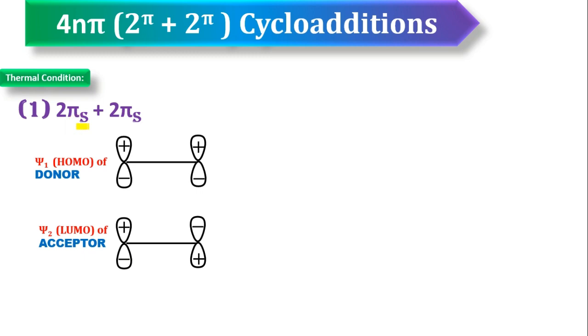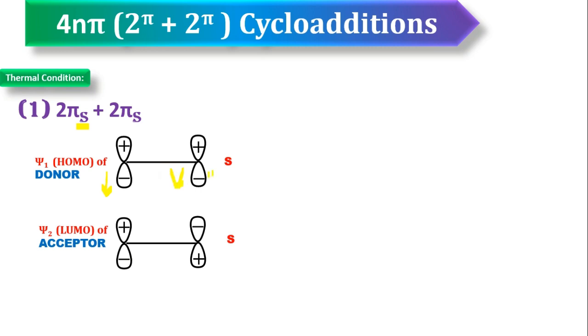Now this is the first pi partner, and the mode of stereochemical addition is supra. The second one is also undergoing supra mode of addition. So now I am selecting this lobe.